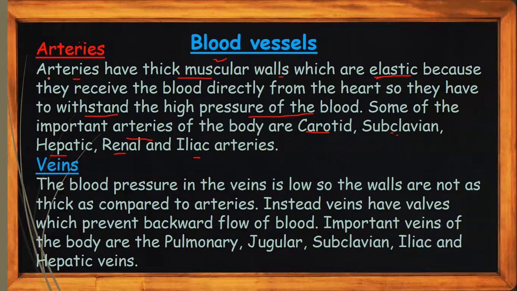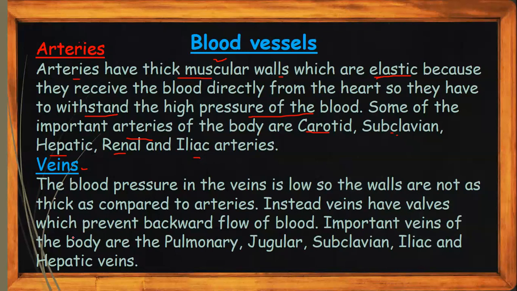Now that we have read about arteries, we're going to do veins. The blood pressure in the veins is low, so the walls are not as thick as compared to the arteries. As the veins carry the blood towards the heart, there's not much pressure, because the pressure has been slowed down while passing through the arteries and capillaries. So their walls are not that thick, because they don't have to withstand pressure like the arteries.